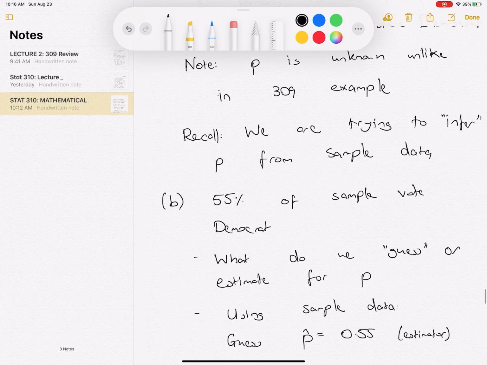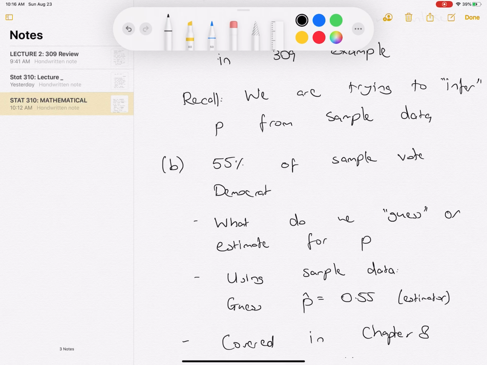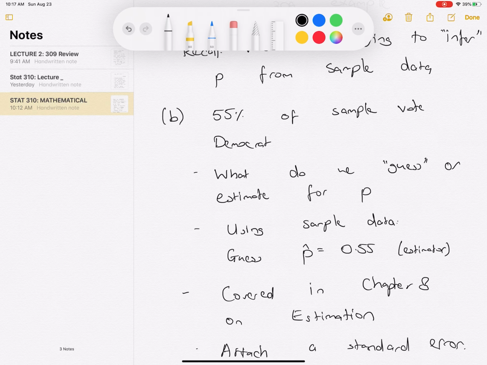Recall that 55% of the sample votes Democrat, so 55 out of 100 vote Democrat. We don't know what's going on in the population, which is, on voting day, what percentage of people are going to vote Democrat. So how do we guess or estimate P? Again, we haven't actually learned how to do this formally, but a number of you might just say, oh, well, 55% of people in the sample vote Democrat. The best possible guess we can have is maybe that in the population, we might expect it to be 0.55.